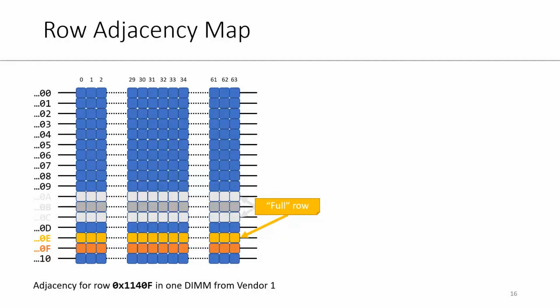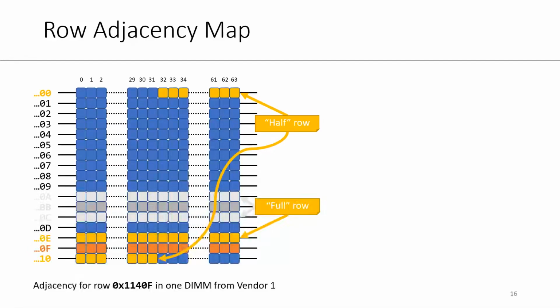Surprisingly, we discover another two rows that are adjacent to row F. These two rows are 10 and 0. But not all the bits from these two extra rows are adjacent to the bit in the aggressor row. To be more precise, one half of a 64-bit word from row 10 is adjacent with row F, and the other half of the 64-bit word from row 0 is adjacent with row F. We call these two rows half adjacent to row F.